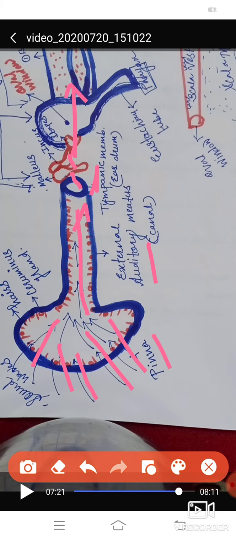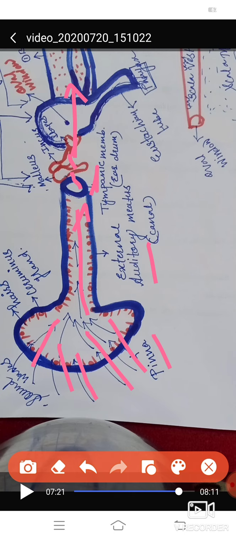What is the oval window? The oval window is the opening of the scala vestibuli, which is present in the cochlea, and the vibrations are further passed to the fluid of the cochlea. You know that there is a liquid part in the cochlea. Then the sound waves go into this fluid, and the waves in the perilymph and endolymph cause movement in the basilar membrane.